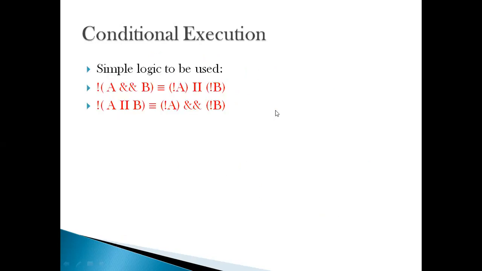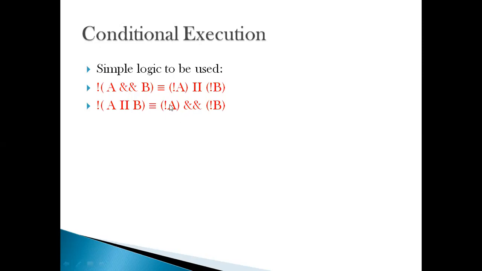A simple analogy which can be helpful is, let's say I had to implement this condition: the logical AND between A and B. When it is not the logical AND of A and B, that means when both A and B are not true together, I require A to be true and B to be true. When it is not true, it can be the case that A is not true, B is not true, or both are not true.